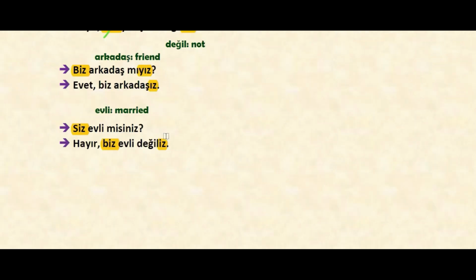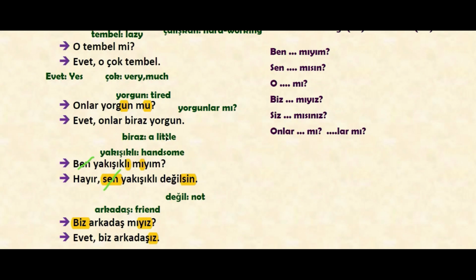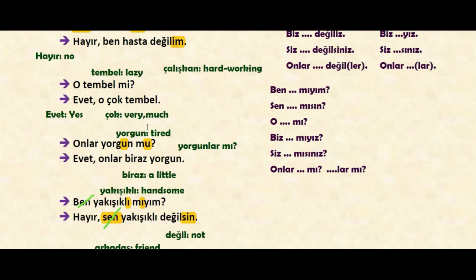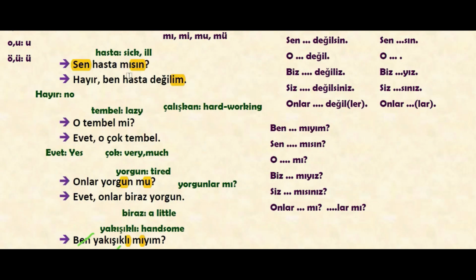Evli means married. So siz evli misiniz? Are you guys married? Hayır, biz evli değiliz. No, we are not married. So in this way we see hayır, no, biz evli değiliz. Biz, we, evli, married, değil, not, and because of the subject of the sentence we see it as değiliz. So shortly, we see similar logic with the questions, and at the same time of course we revised the negative and positive sentences because we answered the questions.